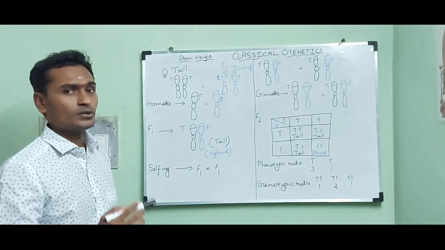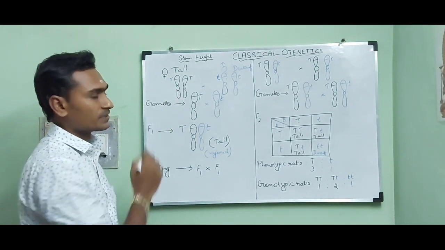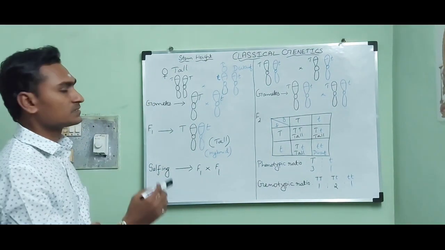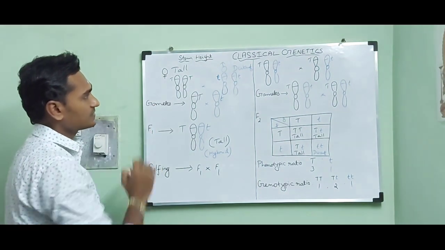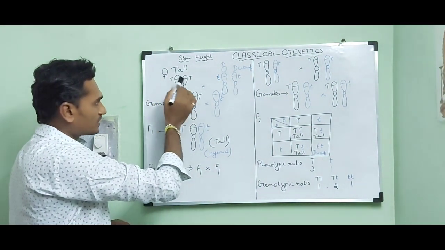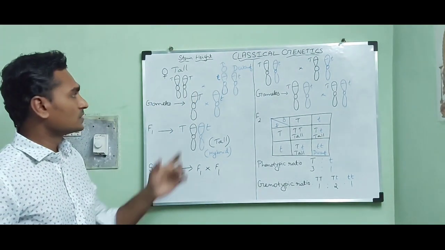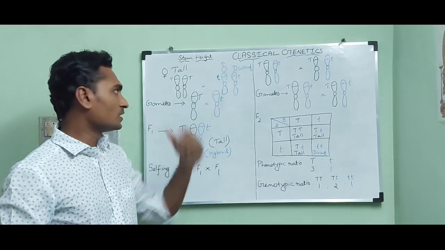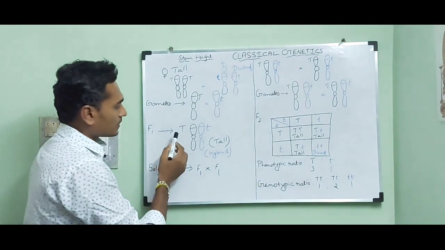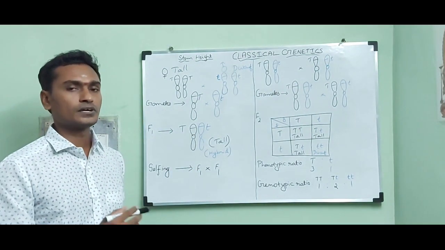Then I want to add some more information on stem height of pea plant. We are able to find three combinations of alleles in stem height. They are capital T capital T, homozygous, tall; small t small t, homozygous, dwarf; capital T small t, heterozygous, tall.